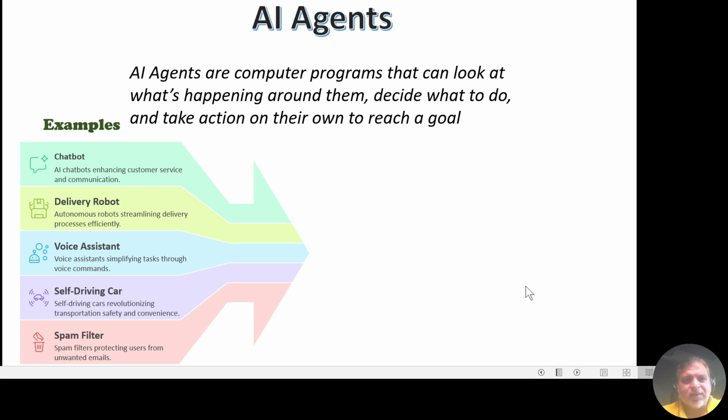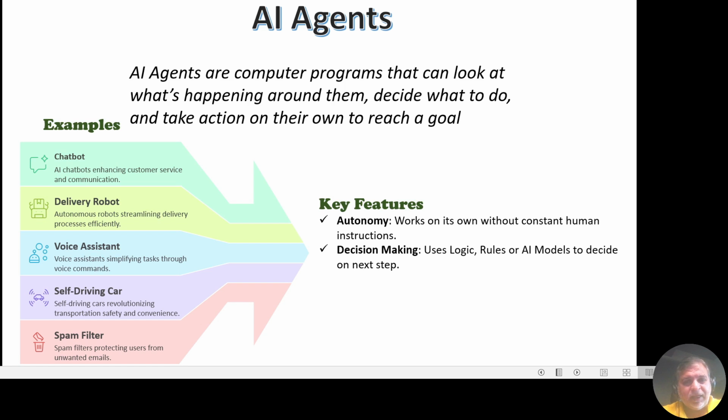Now let's look at some of the key features of AI agents. Autonomy. So it is a device or system that can handle its own tasks and make its own decisions without a person telling it what to do at every step, and that is why it is called autonomous. Decision making. A system makes decisions for itself based on a set of instructions like certain rules or logic.